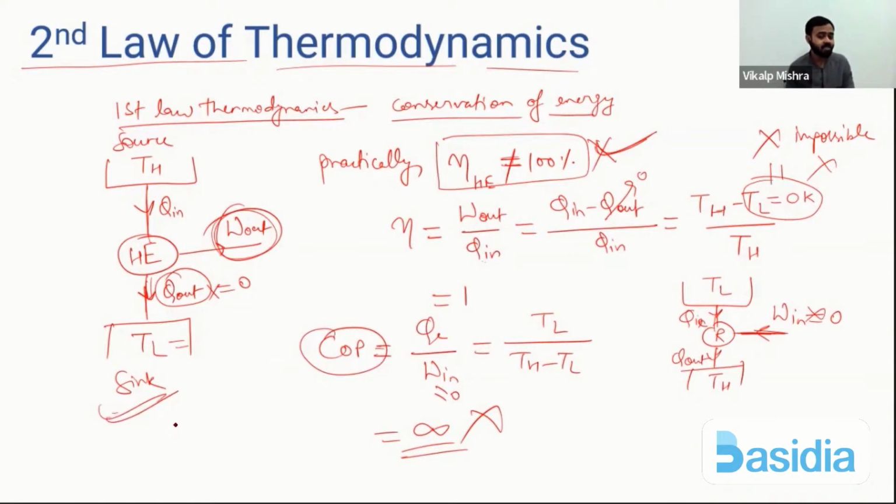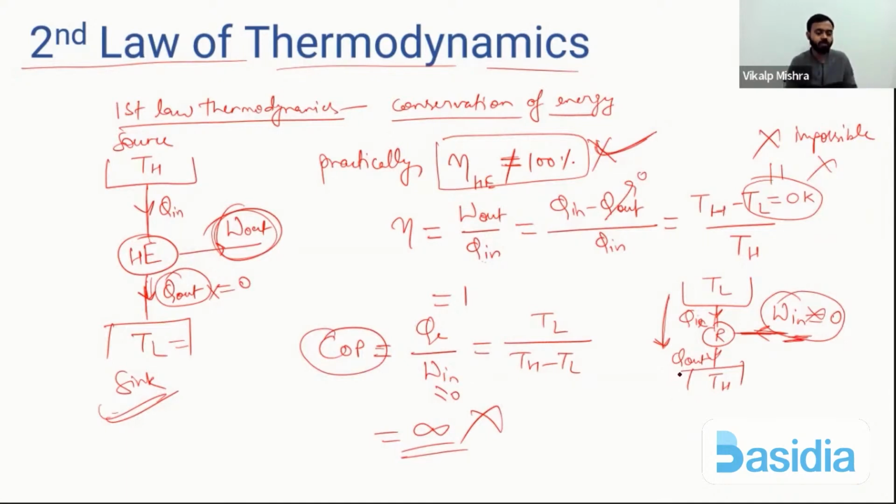Okay, another statement is related to refrigerator. In refrigerator, without doing external work on the refrigerator, you can't extract heat from lower temperature, or heat cannot flow from lower temperature to higher temperature. Here you can see heat is flowing from lower temperature to higher temperature. So without external work, heat cannot flow from lower to higher temperature.